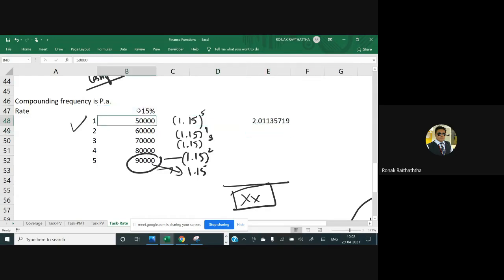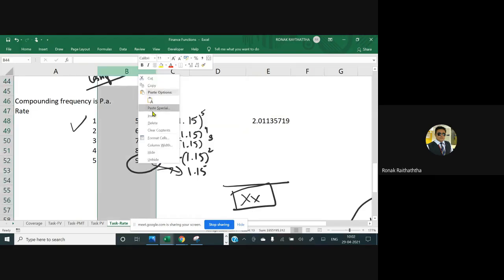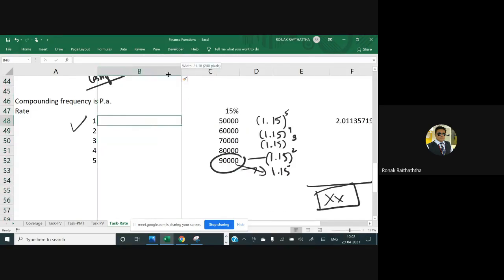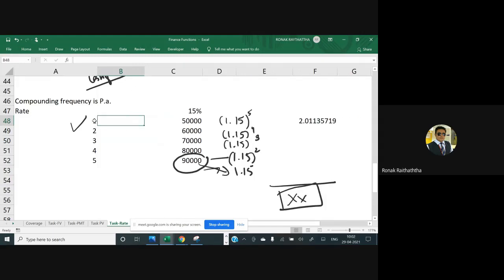So what I'm doing is, I'm inserting one more column over there, and I'm writing those numbers in a descending manner. Earlier it was in ascending order. Now I'm writing it in descending order, starting from 5, equal to the cell where I've written 5, minus 1. I'm just dragging it downside, and I have got 5 to 1, in descending order, because raised to n will be 5, right? Now you will be writing 5 because the amount you are investing at the beginning of year 1 will get the interest for 5 years. You are taking the money back after 5 years, my friends.